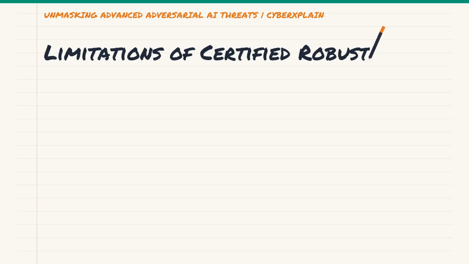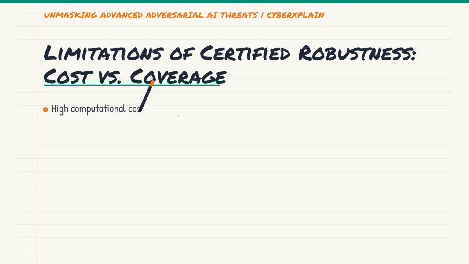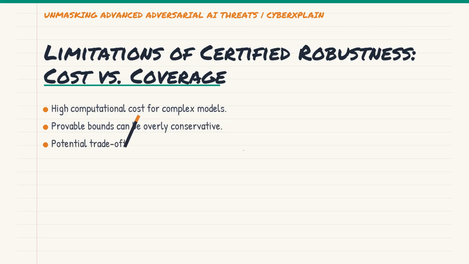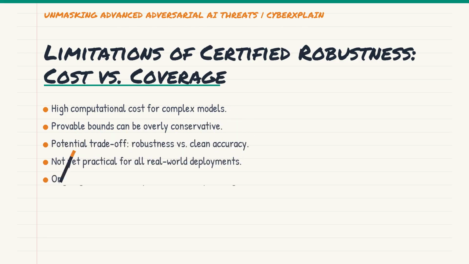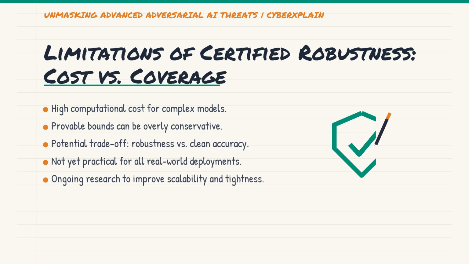While incredibly powerful, certified robustness isn't a silver bullet. The primary limitation is computational cost. Proving robustness for large, complex neural networks can be extremely time-consuming and resource-intensive, often making it impractical for models with billions of parameters. There's also a tightness issue.